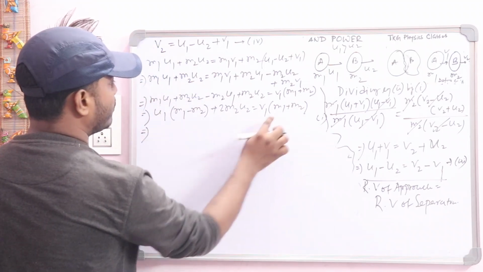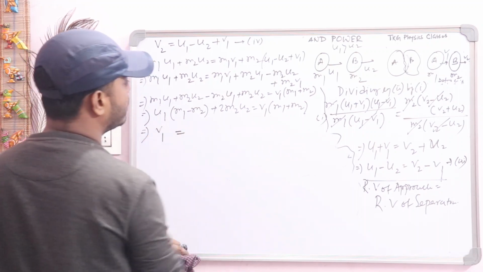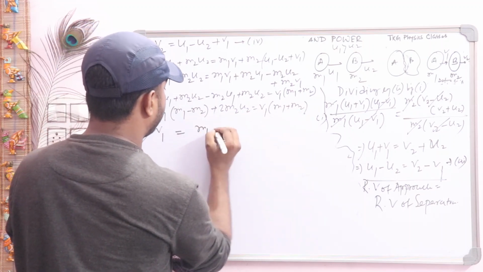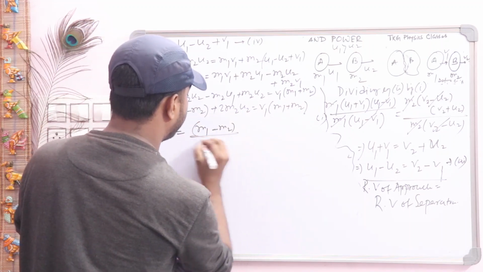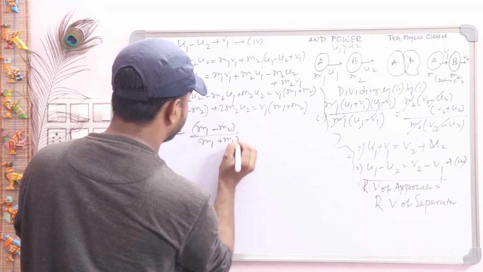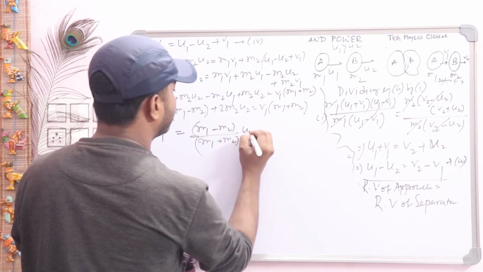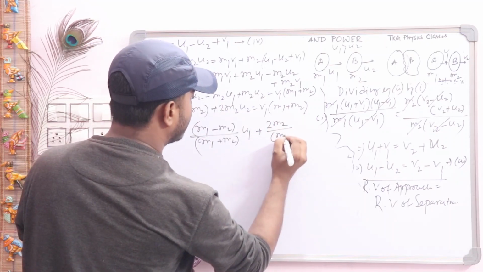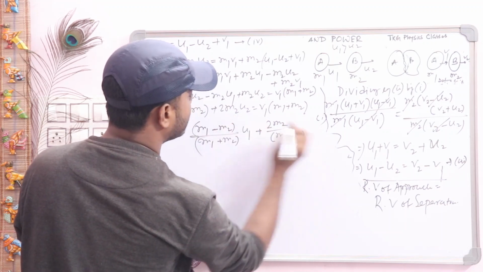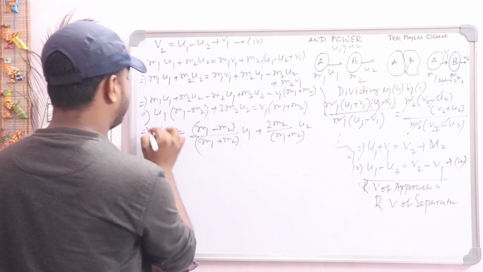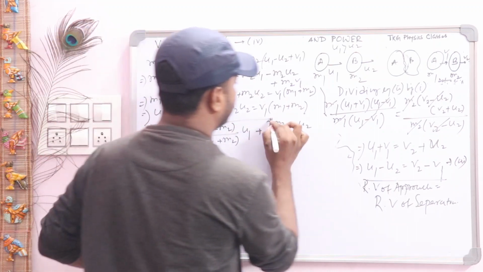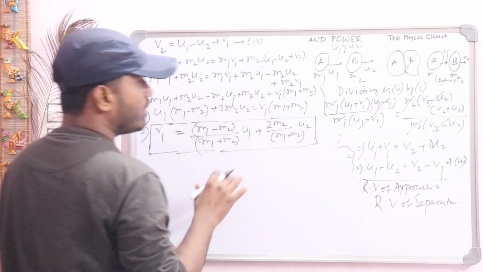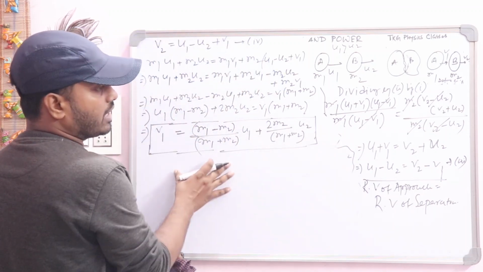You see, v1 is equal to, you take m1 plus m2 to the left-hand side, that is (m1 minus m2) divided by (m1 plus m2) multiplied by u1, plus 2 m2 divided by (m1 plus m2) multiplied by u2. So this is the expression of the velocity of body A after the collision. It is important, students. We will check some special cases using this expression.